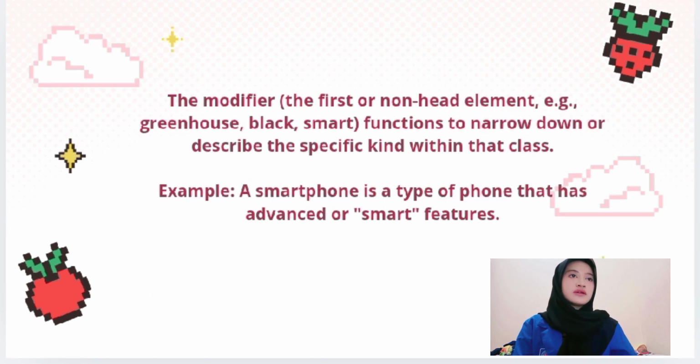Next, the modifier. The first or non-head element, for example, green, black, smart, functions to narrow down or describe the specific kind within that class. For example, a smartphone is a type of phone that has advanced or smart features.